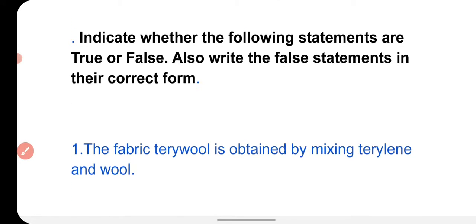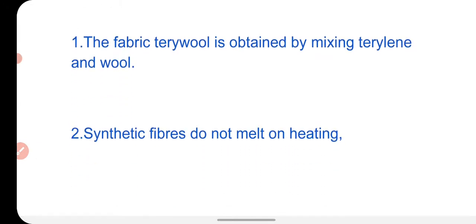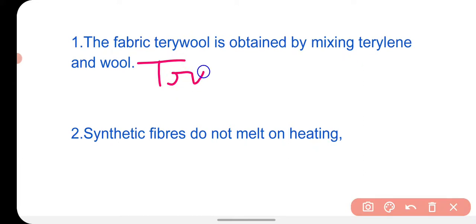Next is: indicate whether the following statements are true or false. Also write the false statements in their correct form. So the fabric terry wool is obtained by mixing terylene and wool. This is the correct statement, so it is true. Next is: synthetic fibers do not melt on heating. This is false. Synthetic fibers melt on heating. So cut the "do not" and your statement will be: synthetic fibers melt on heating.